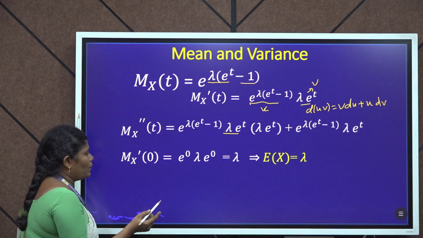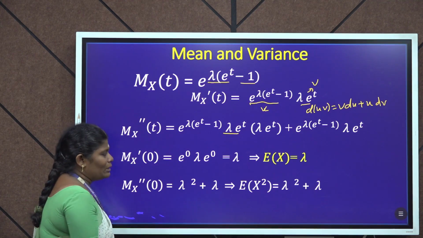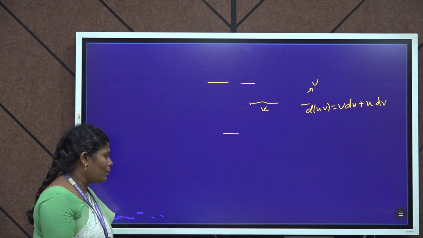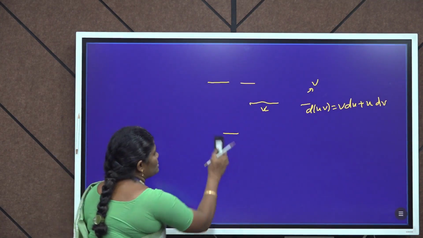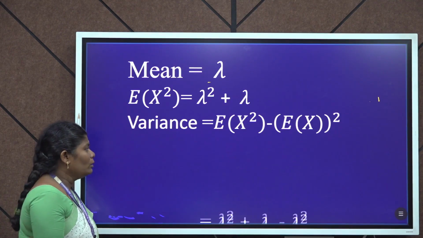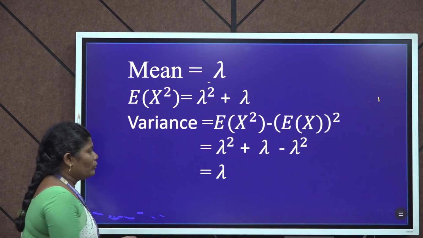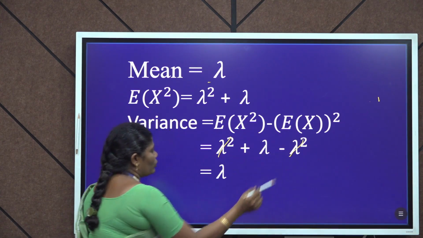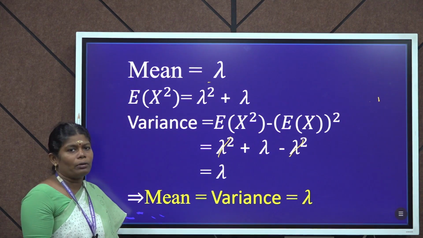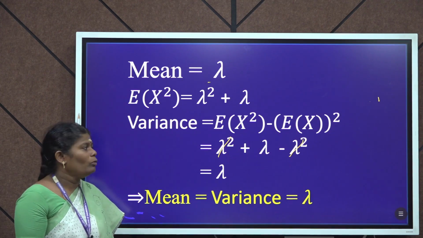Next, the second order moment. M_X''(0) = λ² + λ. Then E(X²) = λ² + λ. We have to calculate the variance. Variance = E(X²) − [E(X)]² = λ² + λ − λ². Cancelling λ² and λ², we get the value λ. Therefore, mean equals variance equals λ. Only in the Poisson distribution, mean equals variance equals λ.